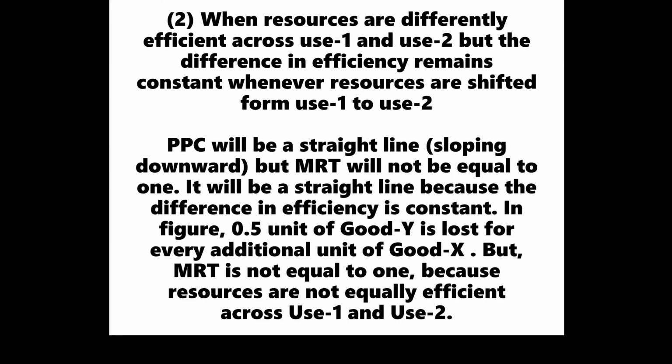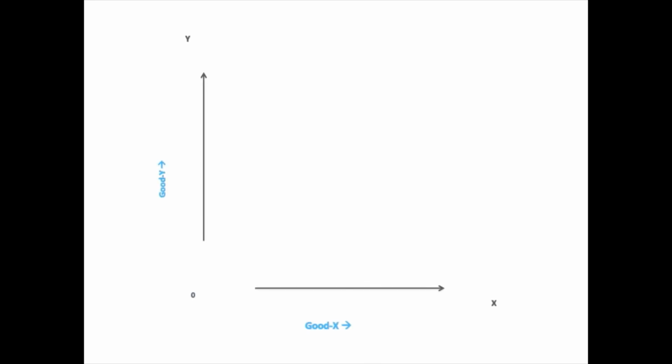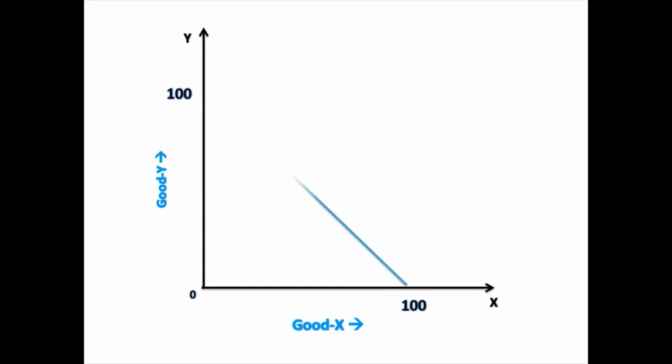Second, when resources are differently efficient across use 1 and use 2, but the difference in efficiency remains constant whenever resources are shifted from use 1 to use 2. PPC will be a straight line sloping downward, but marginal rate of transformation will not be equal to 1. It will be a straight line because the difference in efficiency is constant. In figure, 0.5 unit of good Y is lost for every additional unit of good X, but marginal rate of transformation is not equal to 1 because resources are not equally efficient across use 1 and use 2.